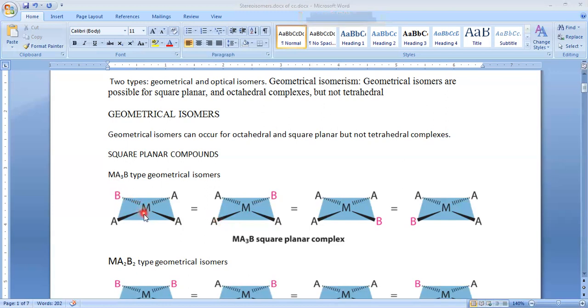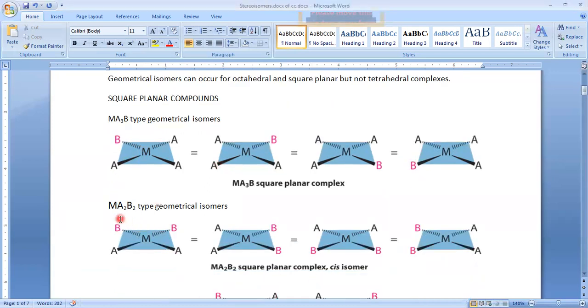Next we have one more type of planar compound which may have an Ma2B2 type of formula. M stands for the center metal atom, with 2 B ligands, same ligands, monodentate ligands, and 2 A ligands. Now we have two sets of two similar ligands. If similar ligands orient on the same side, then that is considered cis, and if those are opposite to each other, then that is trans.